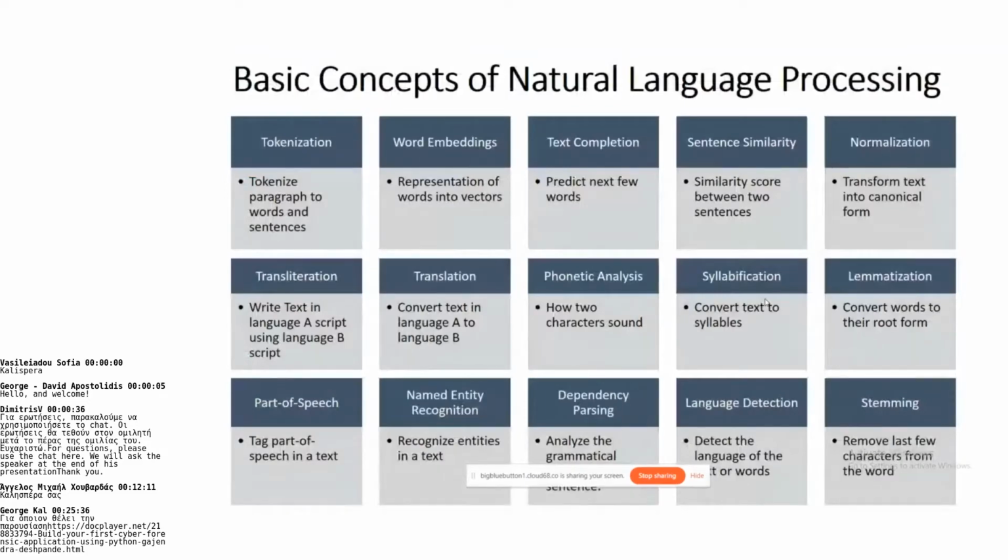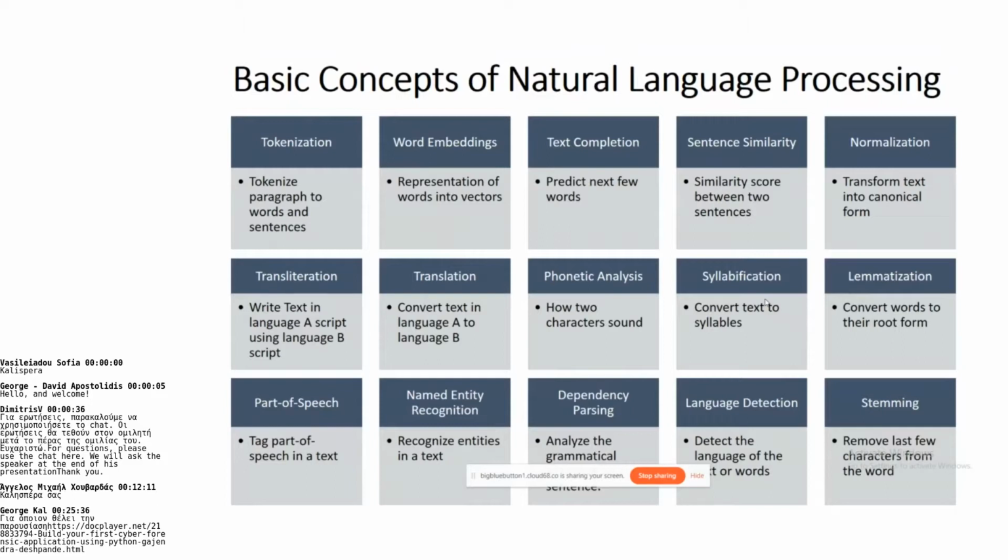So the first concept is tokenization. In tokenization, what we do is we tokenize paragraphs into words and sentences. You will get a very huge amount of information, and we can't perform NLP directly on that. So the first step is we need to tokenize it into words and sentences. Then remove the unwanted words, because that can save a lot of NLP effort.